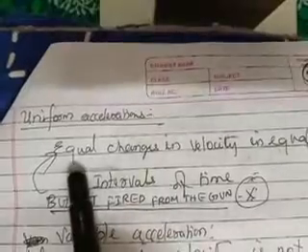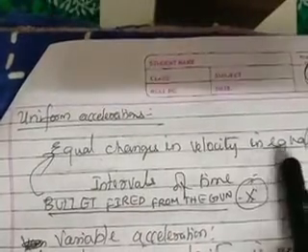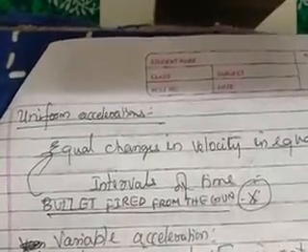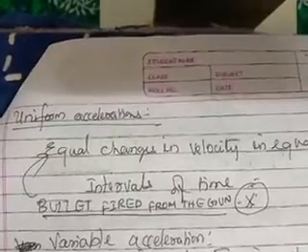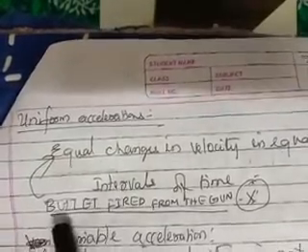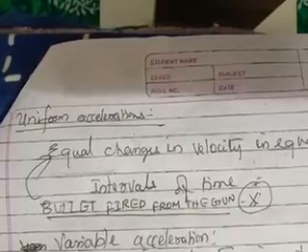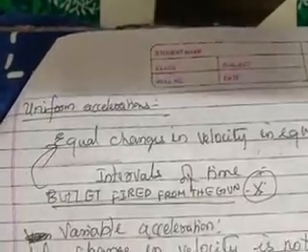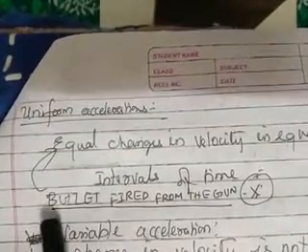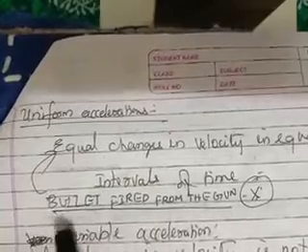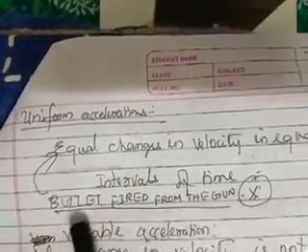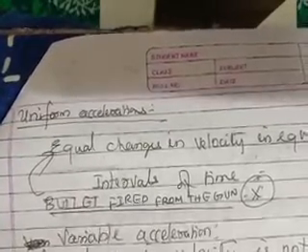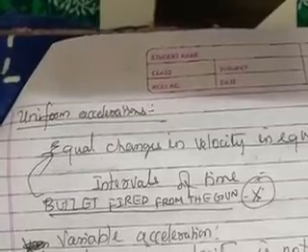So if the change in velocity is equal, and if it is in equal intervals of time, then it is said to be uniform acceleration. Okay, so for example, I am giving a bullet fired from the gun. See children, I am always fascinated with this example. I don't know why, but I feel it is a very apt example whenever I want to explain this concept. So once again, I am repeating, a bullet fired from the gun. I give it as an example for uniform acceleration.